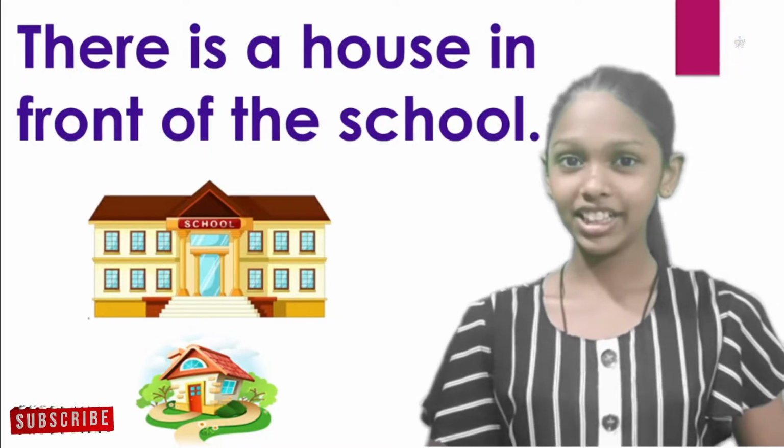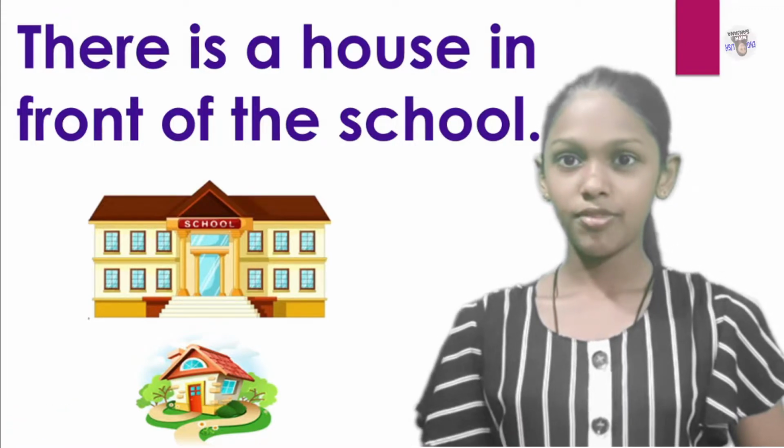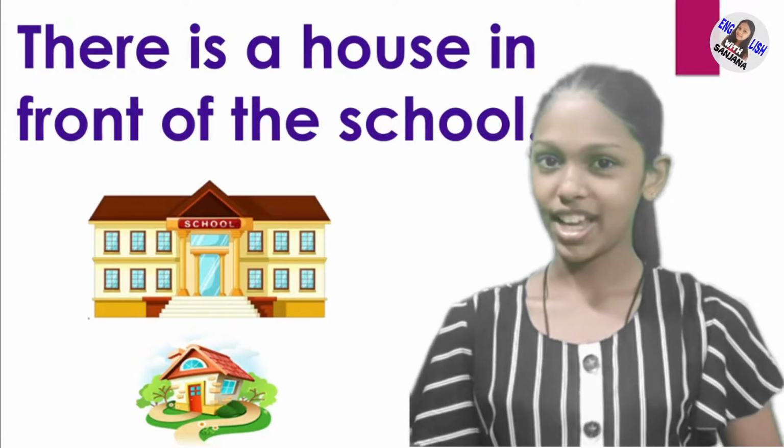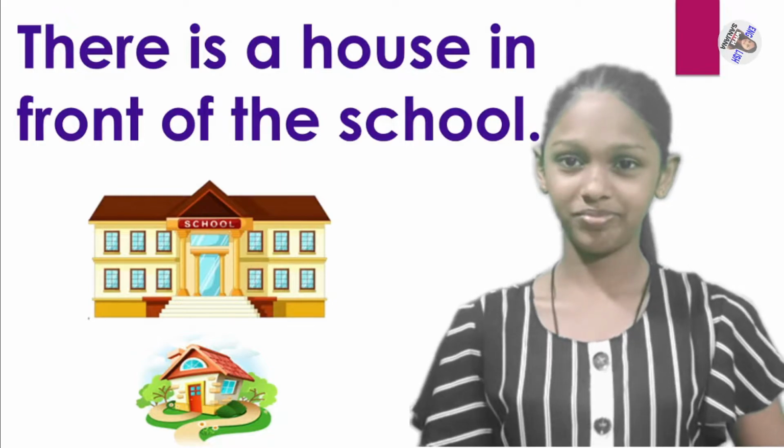Third preposition. There is a house in front of the school. In this statement, the preposition is in front of. Where is the house? In front of the school. What is in front of the school? The house.